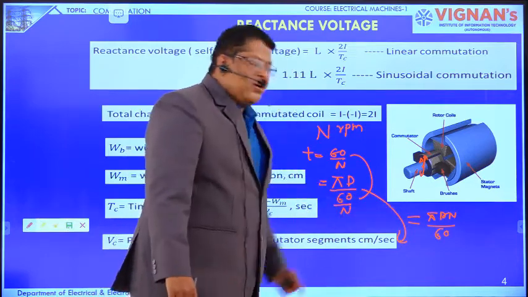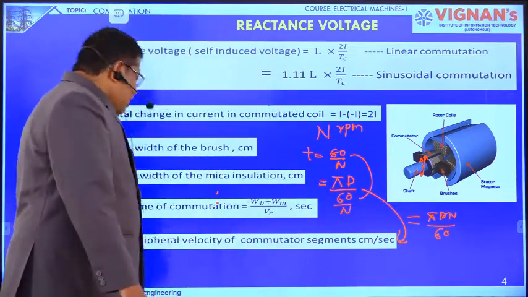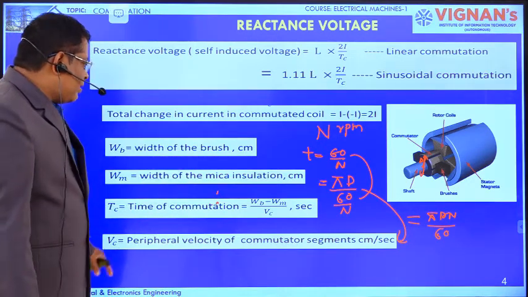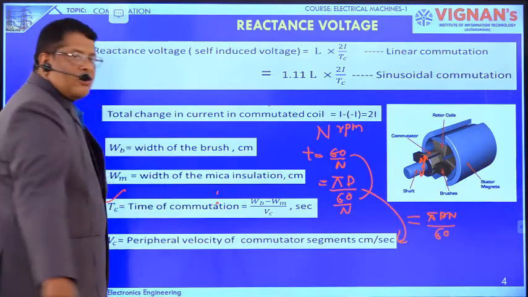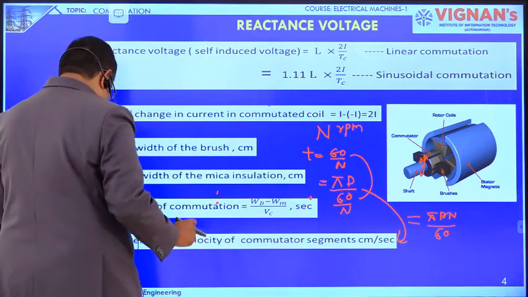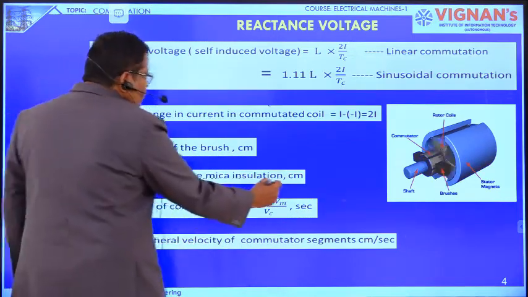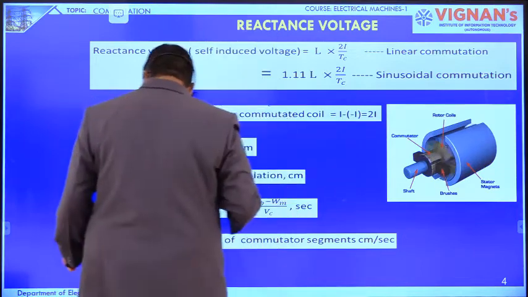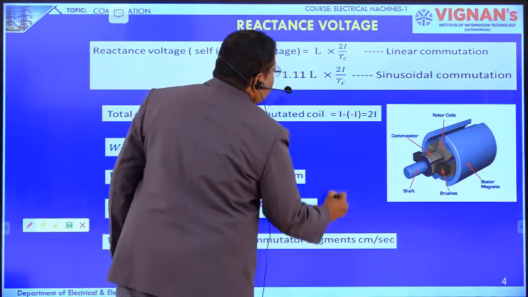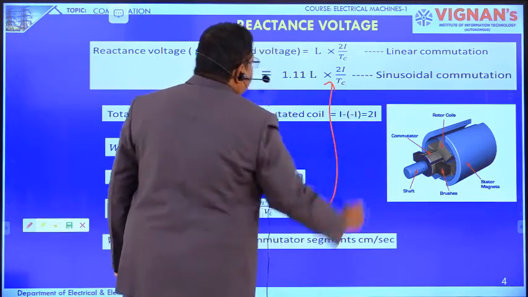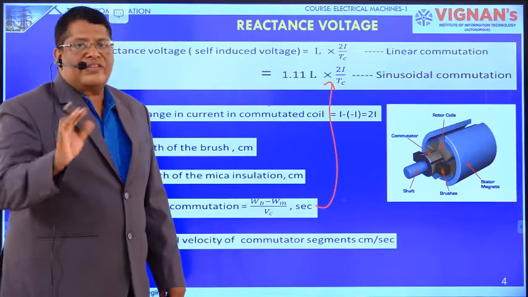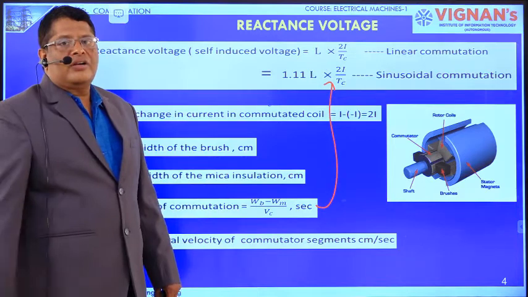So the remaining two are constants. In this manner, we calculate the peripheral speed of a commutator. Once you know the peripheral speed, we can calculate the commutation time. That value we are going to substitute here, and then we know the reactance voltage which is opposing the reversal of current in the commutated coil.